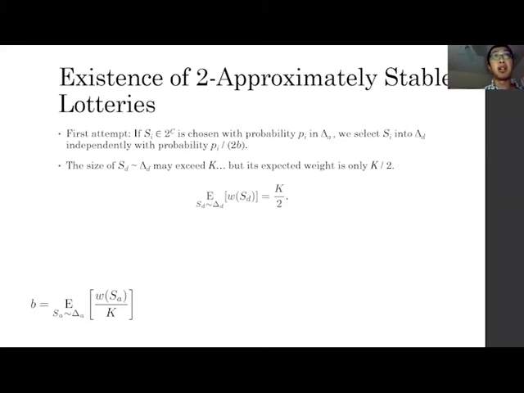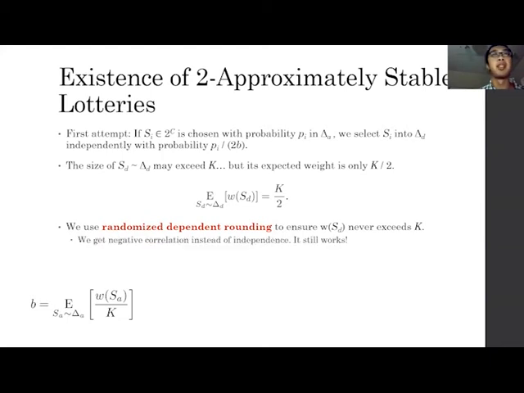But the problem of this rounding procedure is that the size of SD sometimes may exceed this K. But because its expected weight is at most K over 2, we can actually use some dependent rounding procedure to ensure that the weight of SD never exceeds K. And by doing this, we get negative correlation instead of independence, but the previous analysis still works. And now our problem is to convert the randomized solution into a deterministic solution.